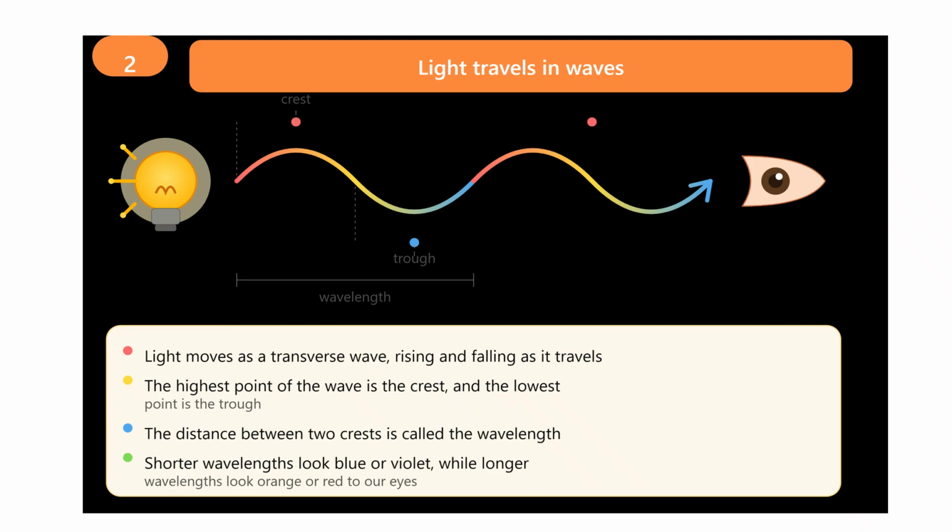Light travels in waves. As I mentioned earlier, light travels in waves, oscillating electric and magnetic fields moving through space. The wave nature explains many phenomena and helps us understand how light interacts with matter. Light moves as transverse waves, rising and falling as it travels. The highest point of a wave, this one in red, is called a crest and the lowest is called a trough. The distance between two crests is called a wavelength. Shorter wavelengths look blue or violet, while longer wavelengths look orange to red to our eyes.